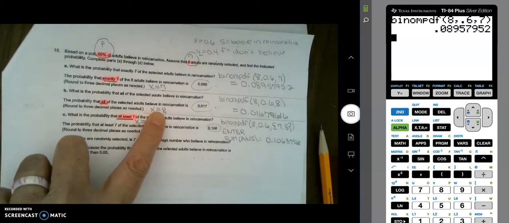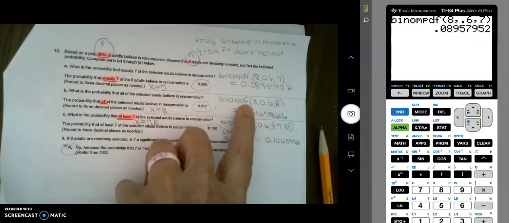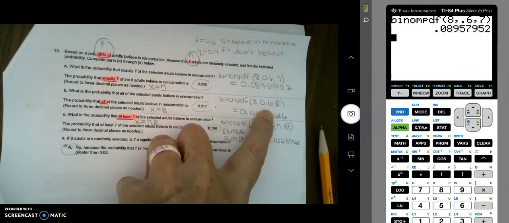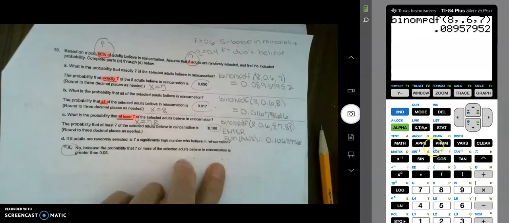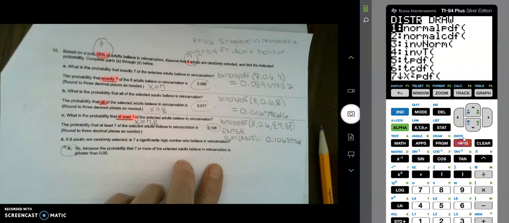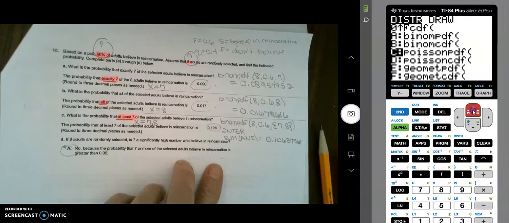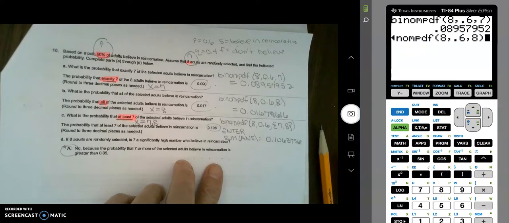Okay, the next one says the probability that all of the selected adults believe in reincarnation. That would be all of them, that'd be 8 of them. So the same thing here, but now X is 8. So it's binomial PDF, 8, 0.6, and then 8 instead of 7. I'm just going to show you that one on the calculator real quick. So I just change X, and I get that answer.